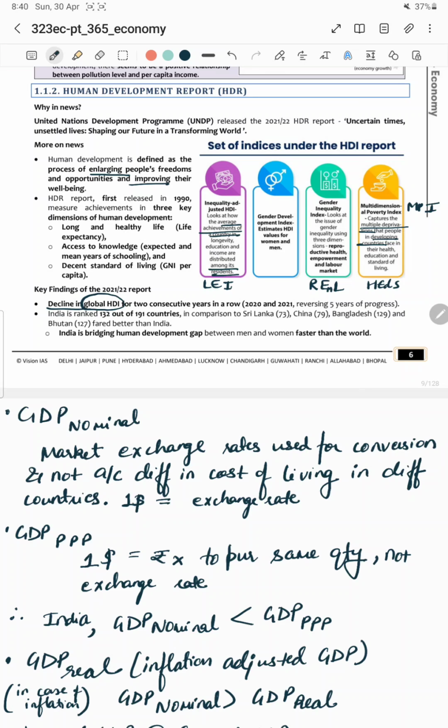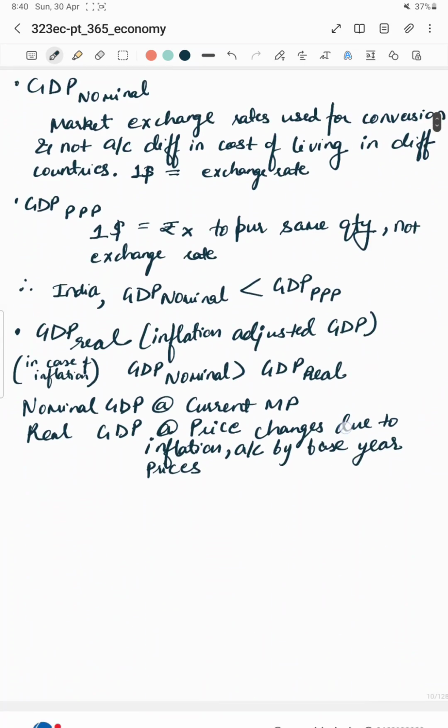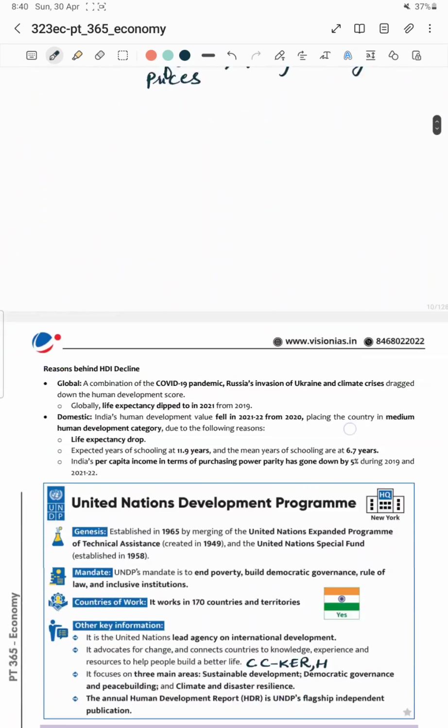India is ranked 132 among 191 countries. Sri Lanka at 73, China at 79, Bangladesh at 129, and Bhutan at 127 are performing better than India, all these neighboring countries. Though there is a positive aspect also: India is bridging the human development gap between women and men, and the rate at which it is bridging is faster than the world. We'll come to this topic later.